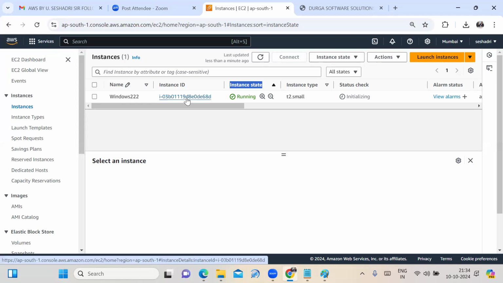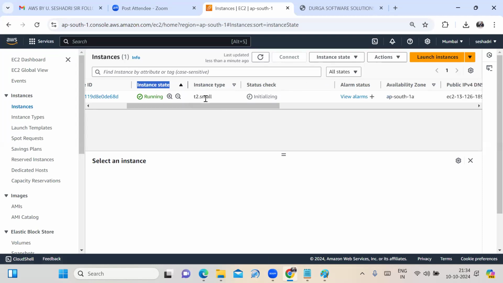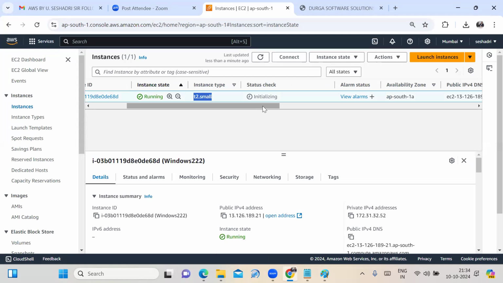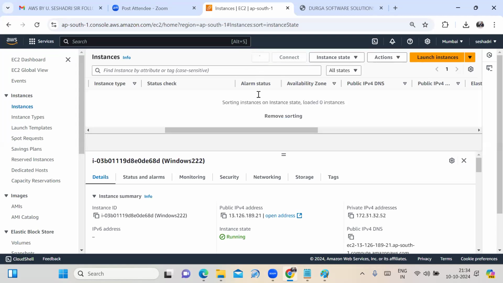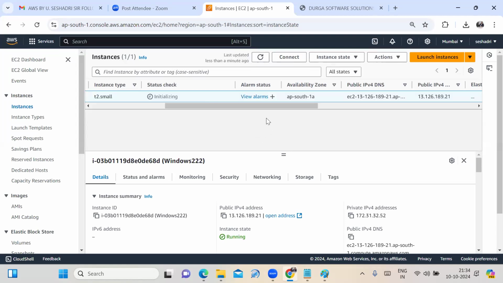This is the instance ID it is providing. Instance state is running. While launching the machine, what is the instance type? T2.small. Right now, what is the status check? Initializing. Wait for 1 or 2 minutes, then the status check will show 2 by 2. I'll tell you in upcoming sessions what the reason is.